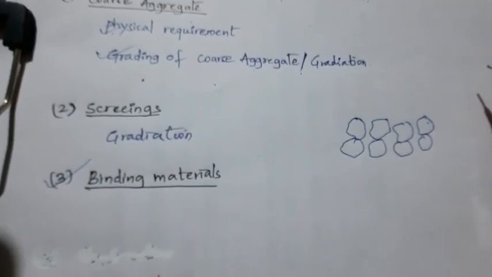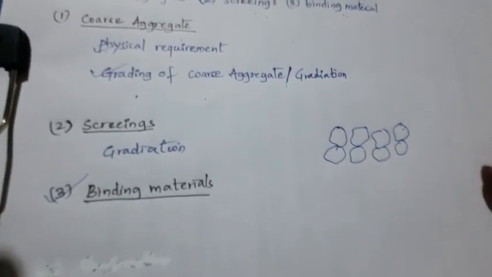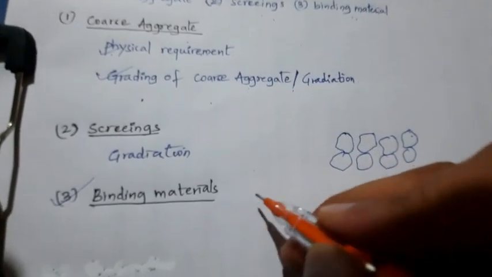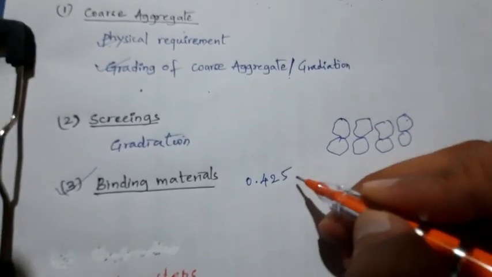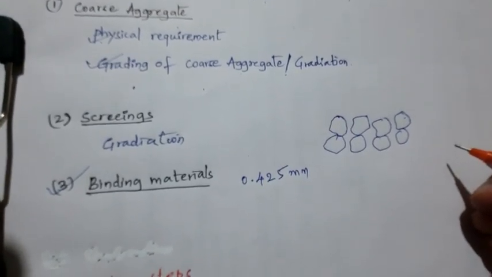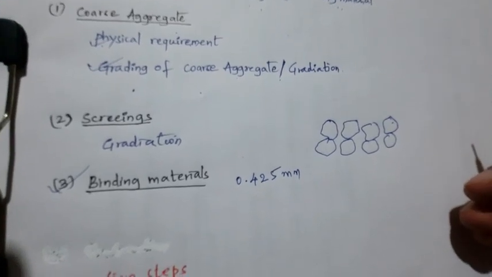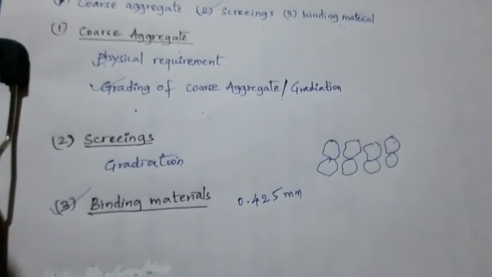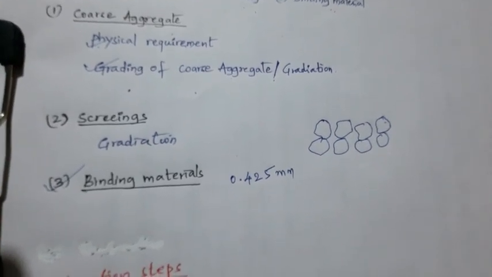Next, the third one is binding material. Here the binding material consists of fine aggregate, like grained material passing the 0.425 mm sieve, used in WBM construction to prevent raveling of the stones. A stone shouldn't come up when the wheel load comes on the WBM.